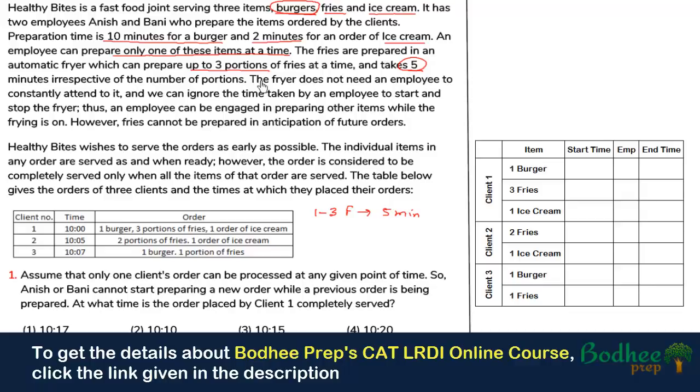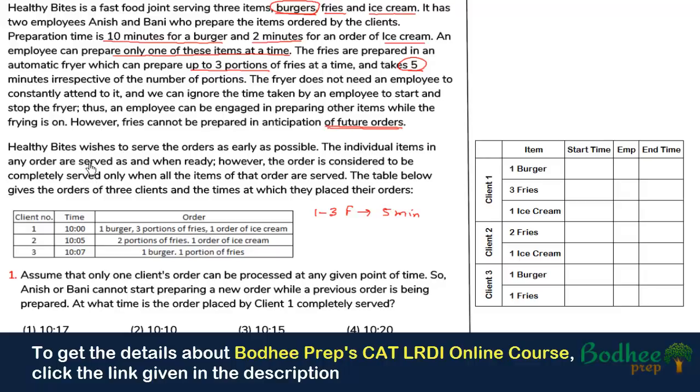Further, it says that the fryer does not need an employee to constantly attend to it, and we can ignore the time taken by an employee to start and stop the fryer. That means the fries can be prepared simultaneously while an employee is preparing a burger or ice cream. Thus, an employee can be engaged in preparing another item while the fryer is on. However, the fryer cannot be run in anticipation of future orders. That means the fryer will only be used if the order has been placed.